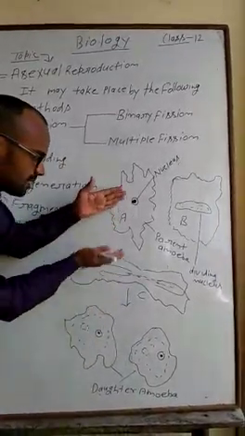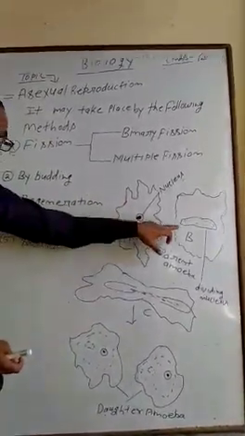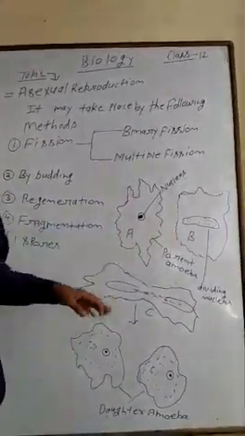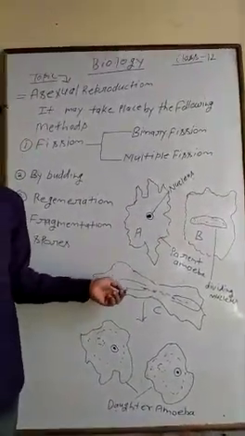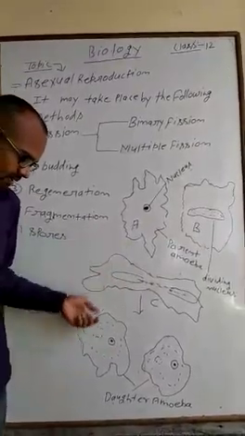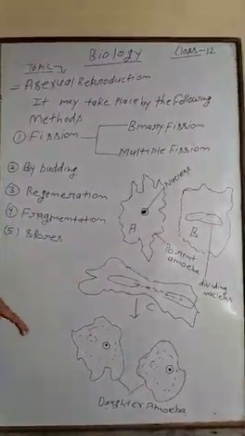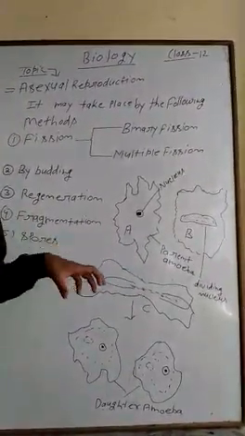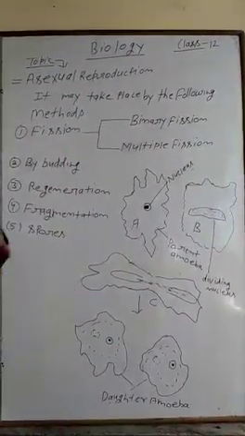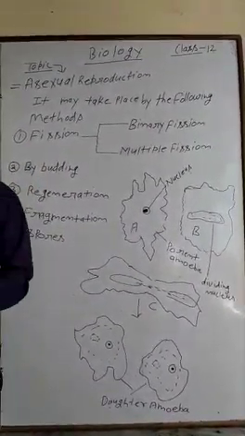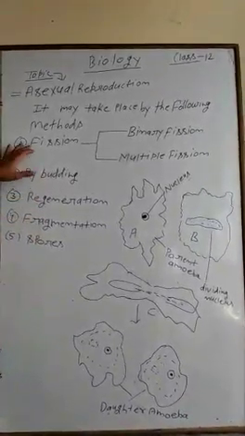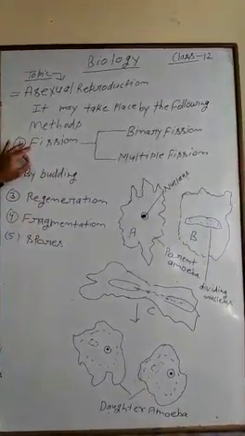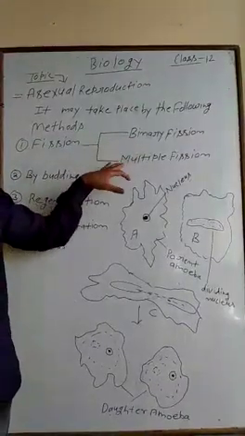In between the process, the nucleus enlarges and divides. Dear students, this was the method of binary fission.